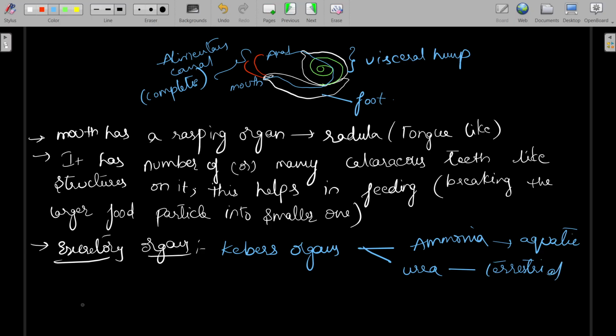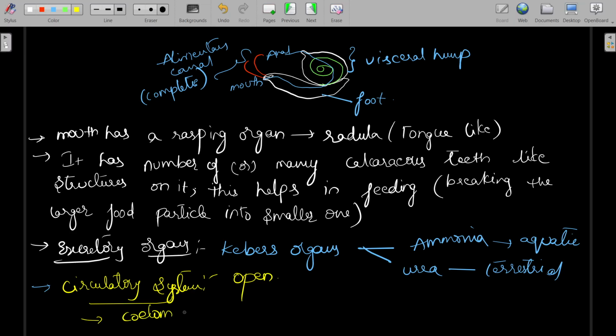Next, coming to the circulatory system. This circulatory system is open type, and the coelom is reduced. It is called the hemocoel.